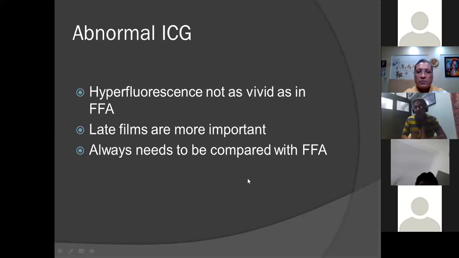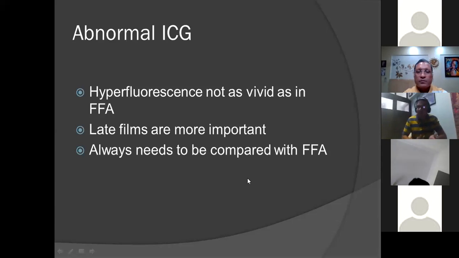So my request is to always do this procedure in conjunction with an FFA, because interpreting the ICG as a standalone won't help you much. It will create a lot of confusion, and then later you will think of doing an FFA at a later date. So keep both the procedures and do them simultaneously.